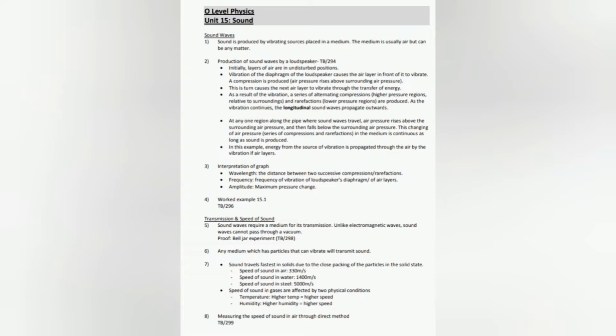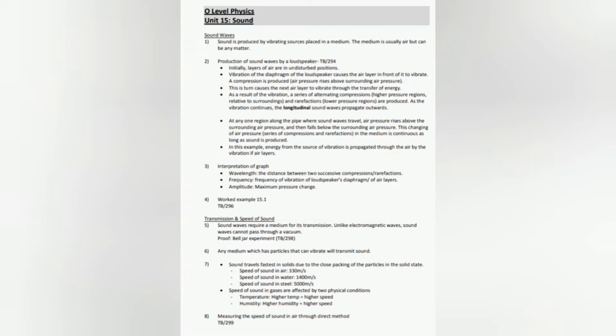5. Sound waves require a medium for their transmission. Unlike electromagnetic waves, sound waves cannot pass through a vacuum. Proof: bell jar experiment, TB/298. 6. Any medium which has particles that can vibrate will transmit sound.